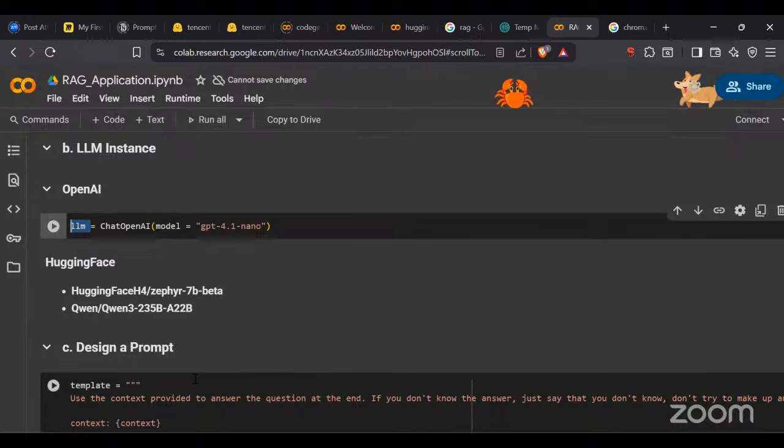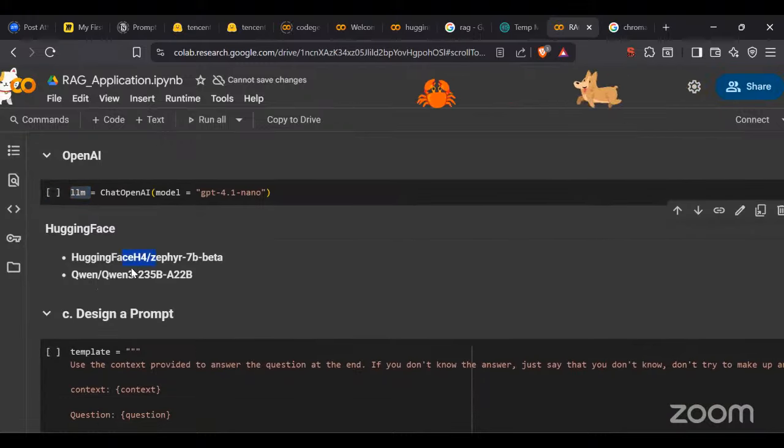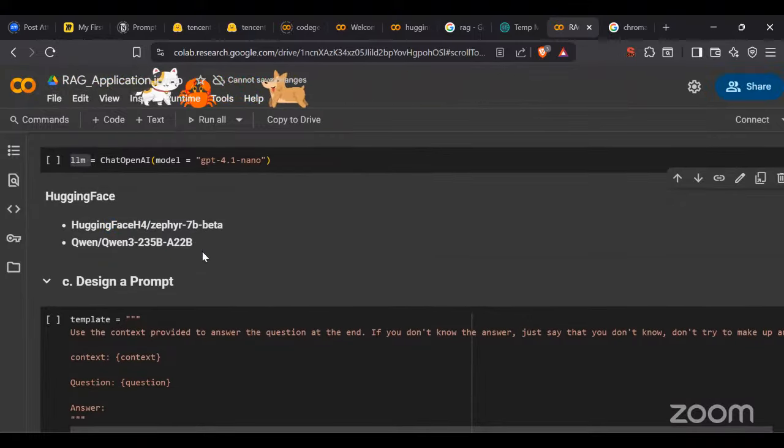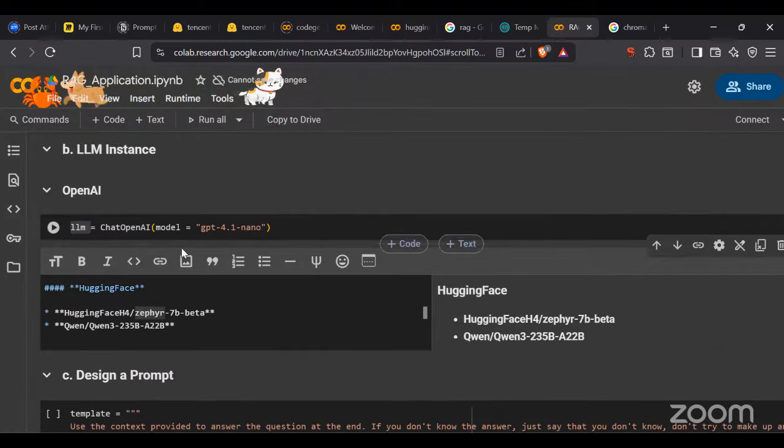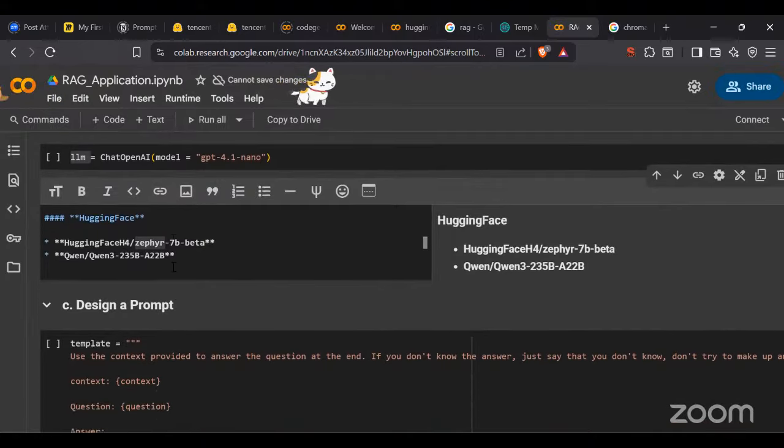Now once our LLM is generated, you can also use a free one like Qwen. You can use Hugging Face H4 Zephyr 7 billion beta also. The parameters are good in these two, so you can use these free models also. But I'm using GPT 4.1 nano because I had this particular free version.